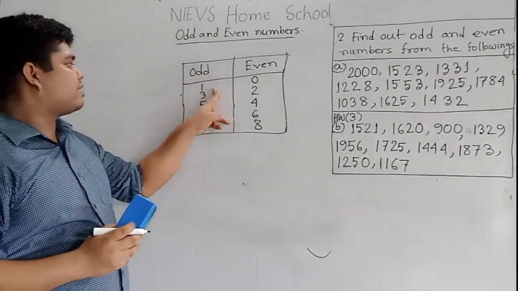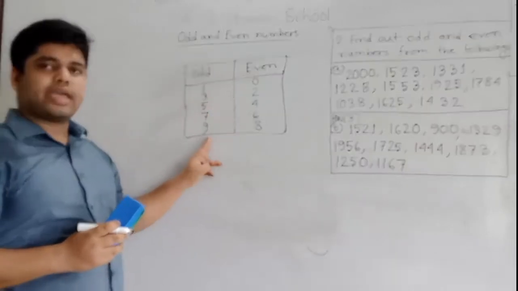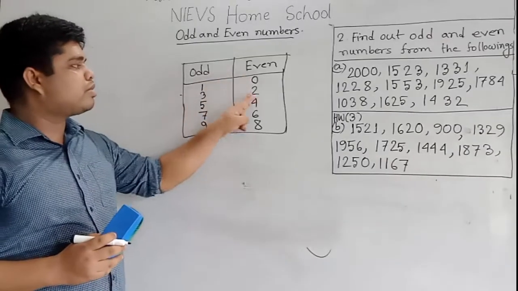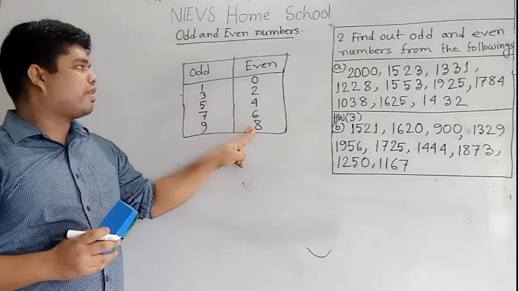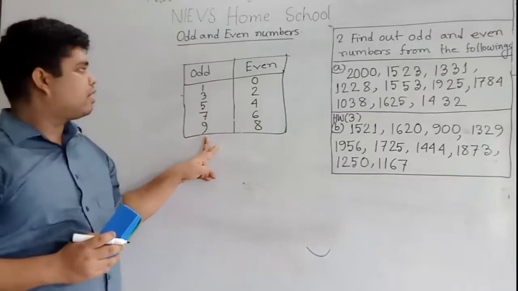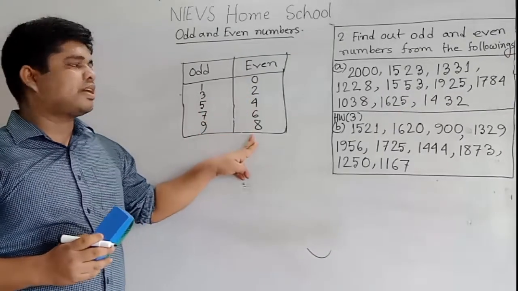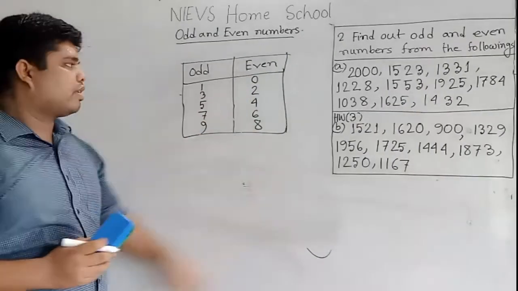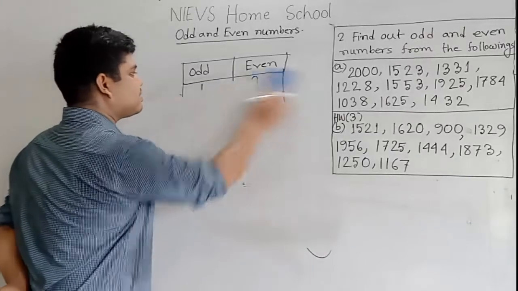So memorize this. 1, 3, 5, 7, 9 are odd numbers, 0, 2, 4, 6, 8 are even numbers. I repeat, 1, 3, 5, 7, 9 are odd numbers and 0, 2, 4, 6, 8 are even numbers. Okay?